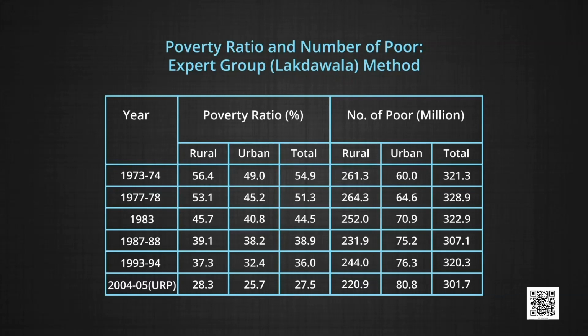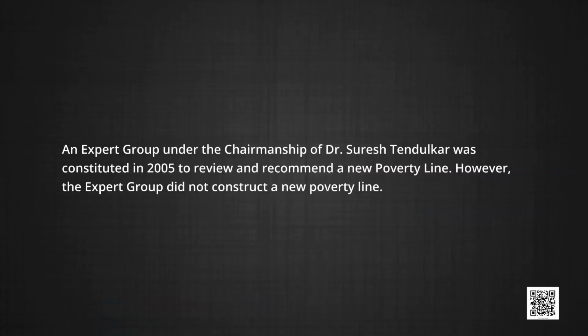It may be noted that URP, or uniform reference recall period consumption, is one in which the consumer expenditure data for all the items were collected from a 30-day recall period. In view of some inadequacies pointed out by the experts, an expert group under the chairmanship of Dr. Suresh Tendulkar was constituted in 2005 to review and recommend a new poverty line. However, the expert group did not construct a new poverty line.